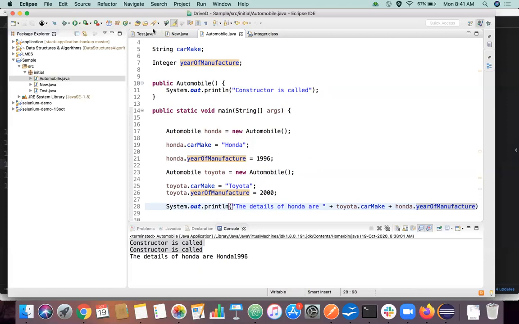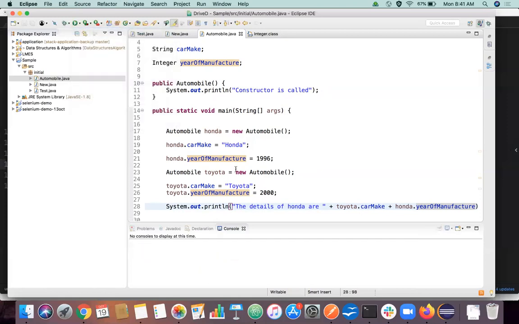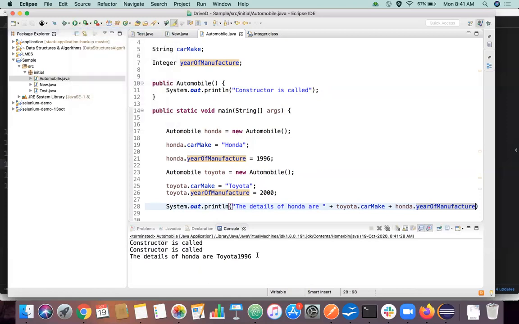It will print Toyota, and it will print 1996. So it's Toyota 1996. Why? Because we are calling Toyota's car make, which we declared here, but we are calling Honda's year of manufacture, right? These are totally different things. Until you got the point.